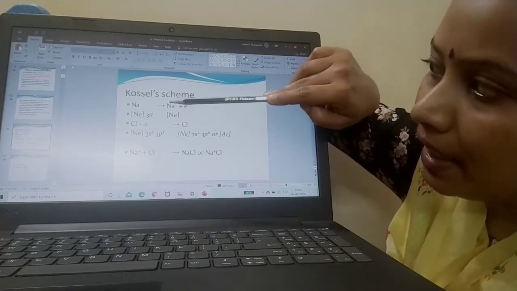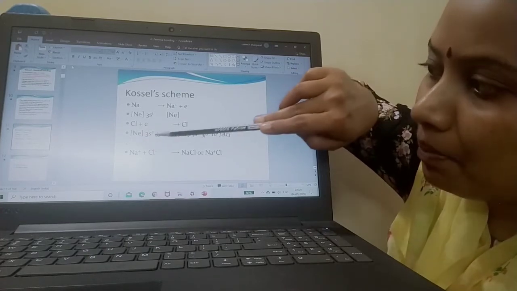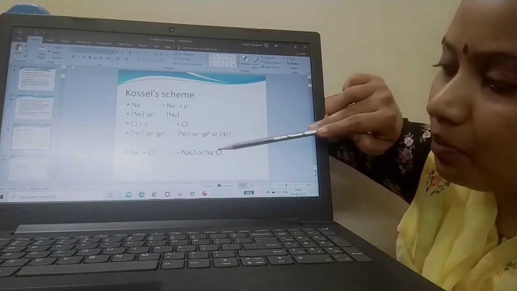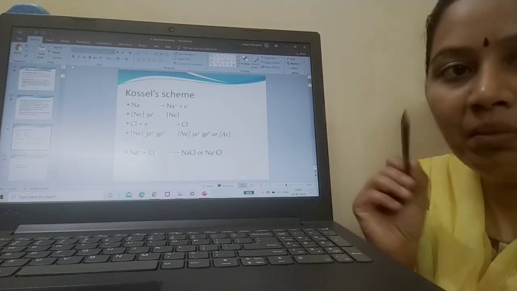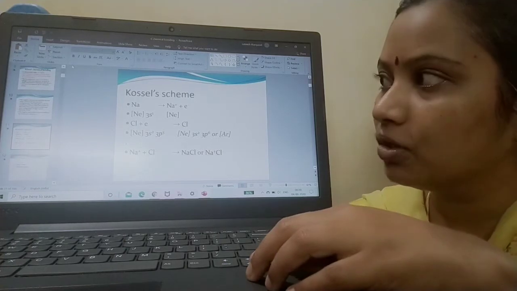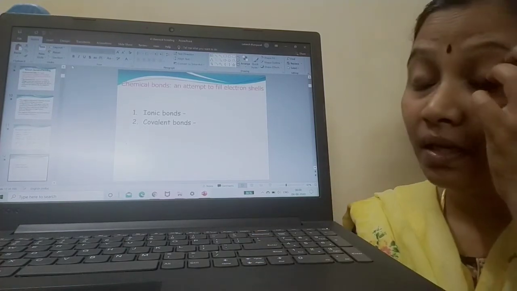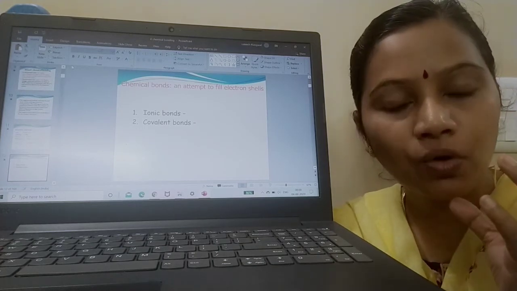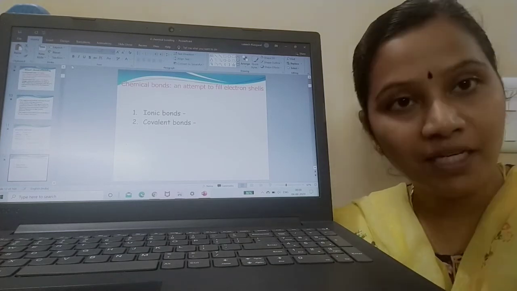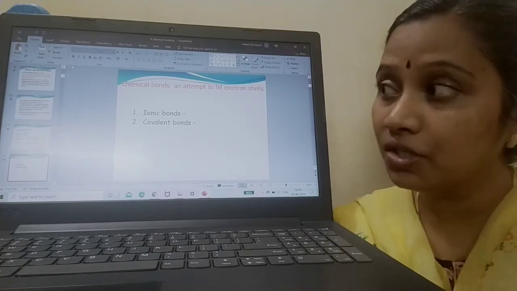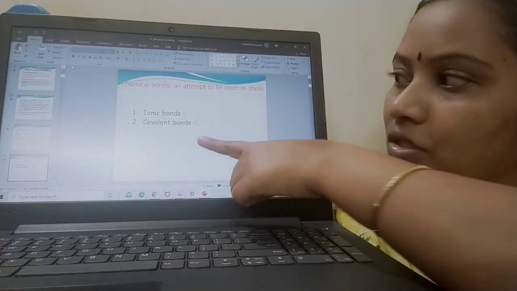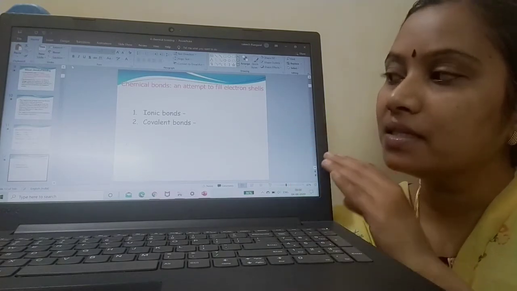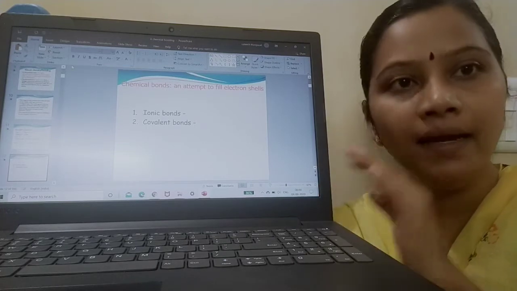So how can I write it? Na plus and Cl minus, here the charges are neutralized, so it can be written as NaCl. Okay, this is your Russell's scheme. Now we have been discussing from the second slide that due to the formation of a chemical bond, an atom tries to achieve the stable octet configuration by means of ionic bonds or covalent bonds. In the upcoming slides, we will be discussing ionic bonds and covalent bonds.